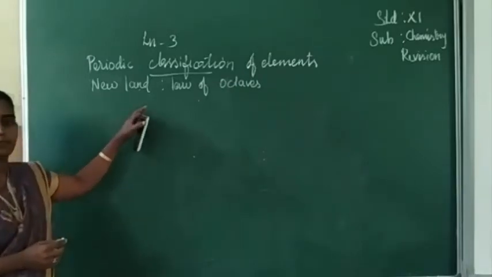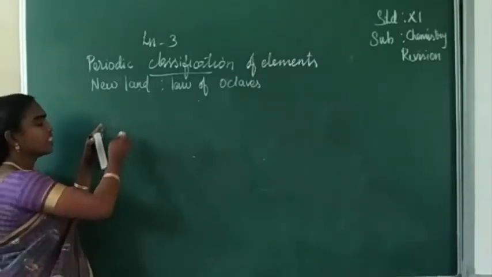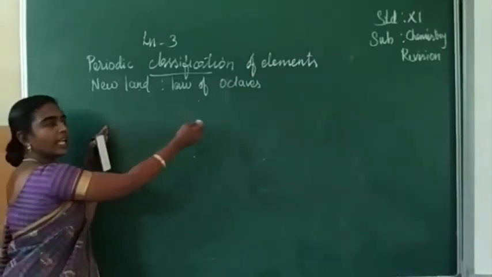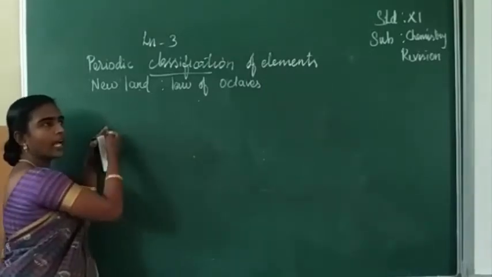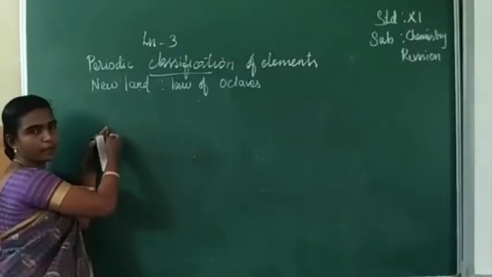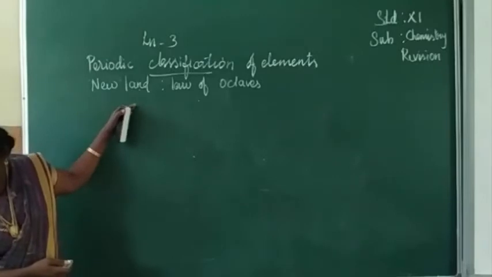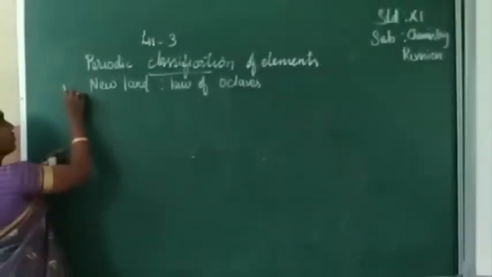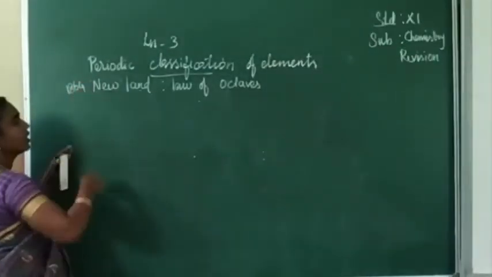He explained that the first element and the eighth element have similar chemical properties. This law of octaves was given in the year 1864.